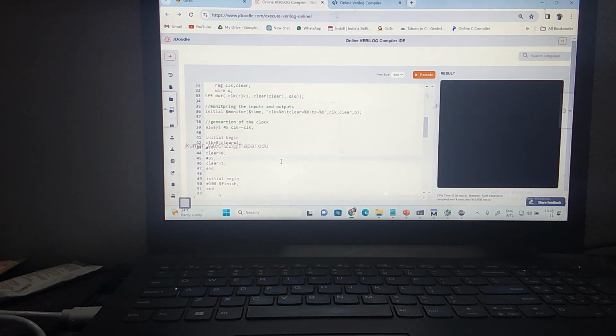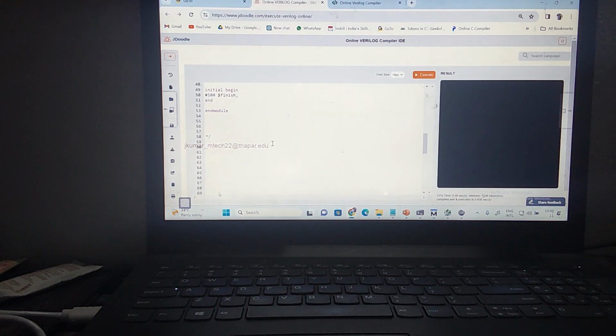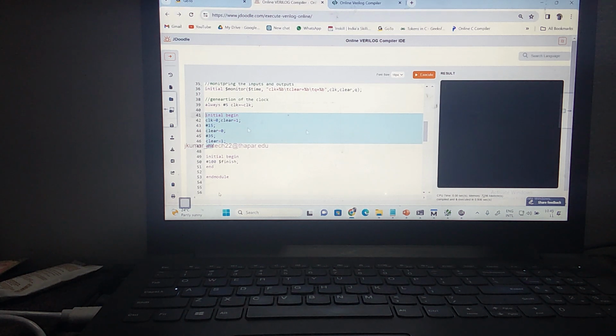Now let us see whether it is working as a T flip flop. This is the initialization of the clock and the clear. If in one clock cycle Q is 0, then in the next clock cycle it should toggle to 1. Then I'm finishing the simulation. Okay, now let us run this.